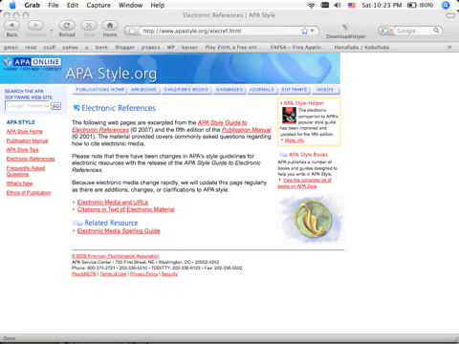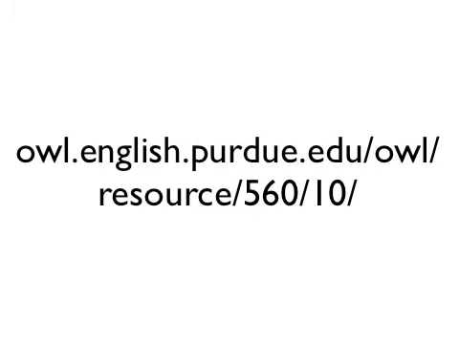Mostly a couple articles that are excerpted from their book. See these links right here that I've just highlighted in green. If you click on either of those, you'll get to a page that'll give you some extra information about citing web pages. And if you go here,